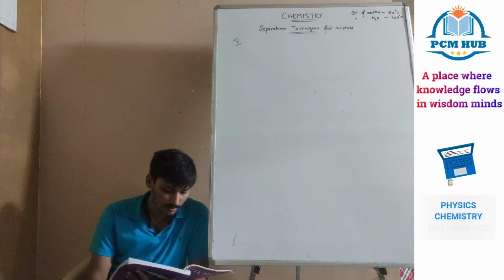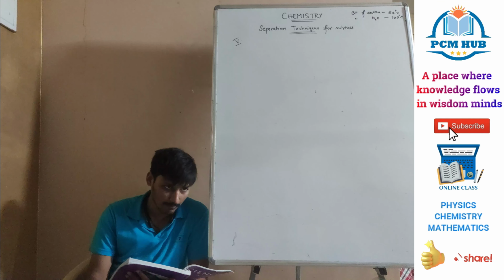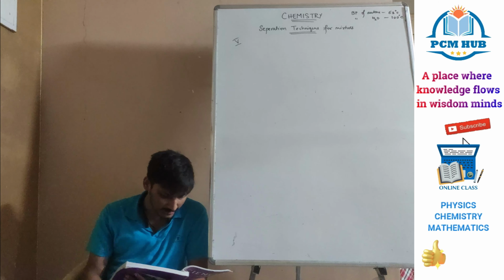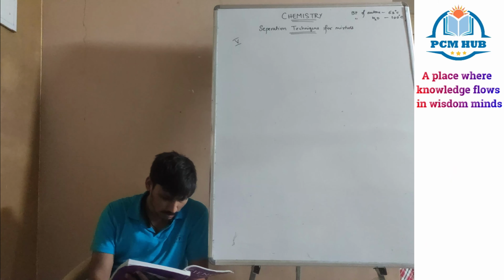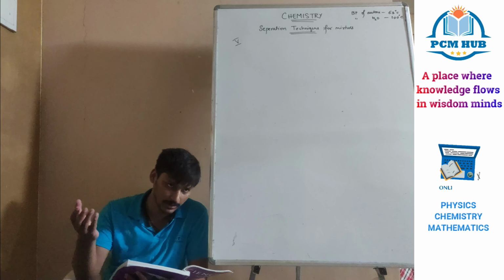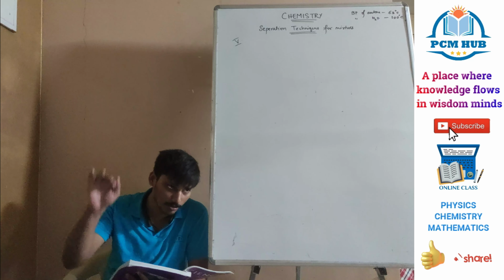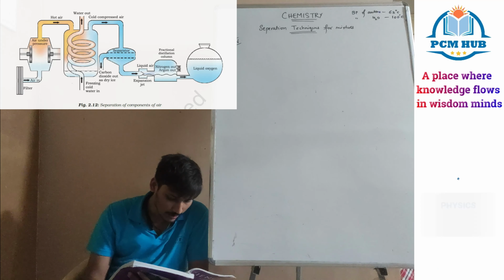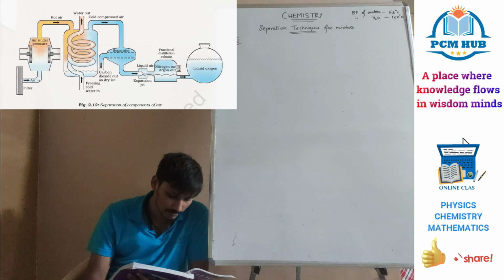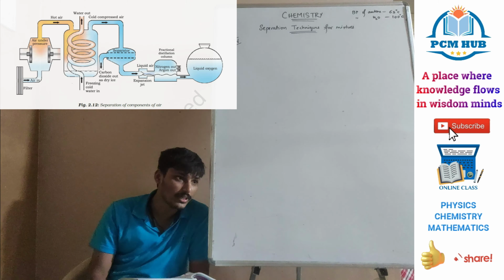Therefore the pressure and temperature will decrease immediately. The pressure increased by compression is neutralized by this cooling. Next, liquid air: it will convert into liquid air due to cooling.